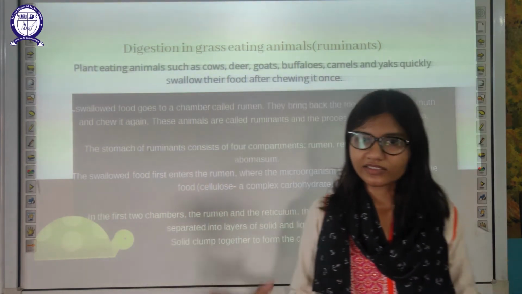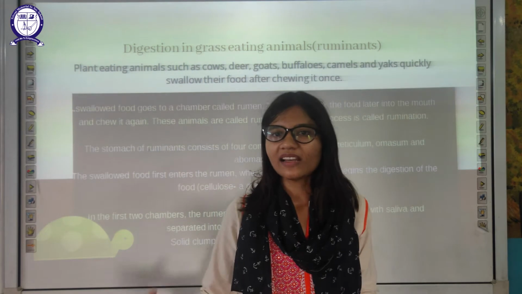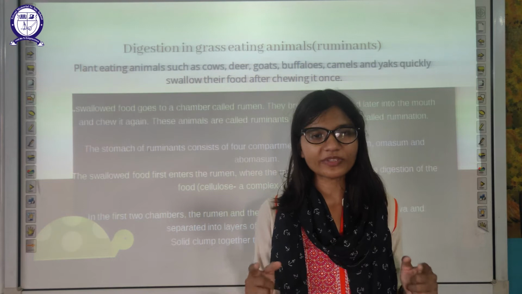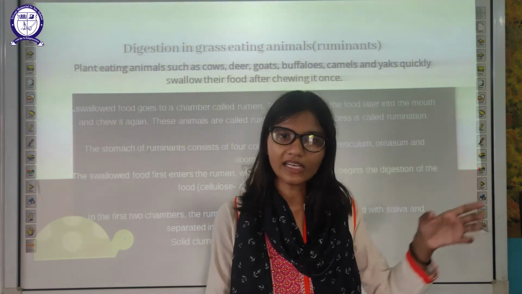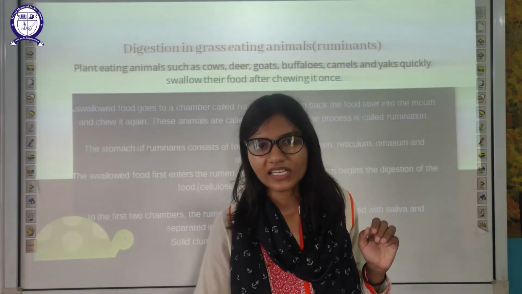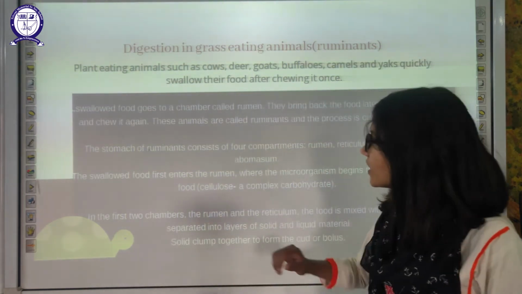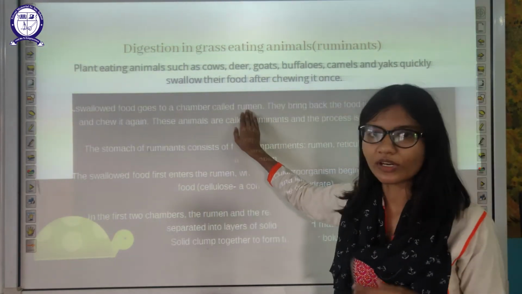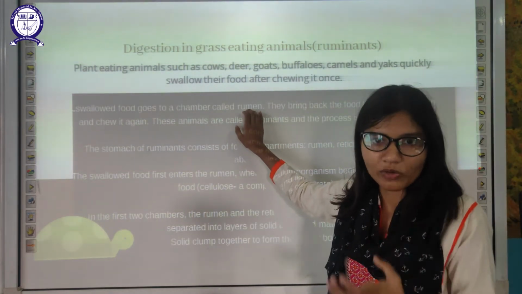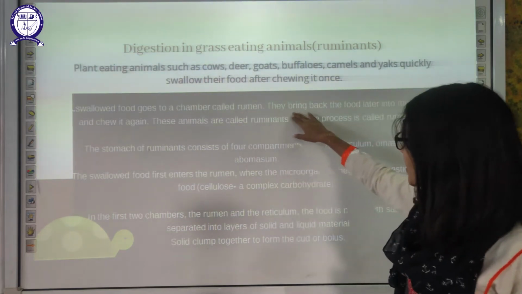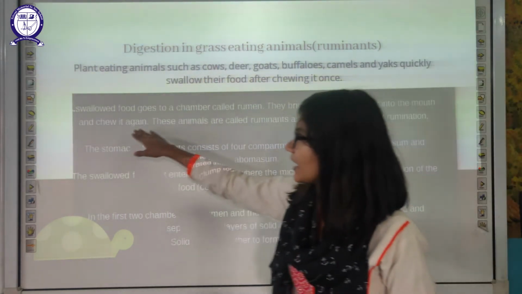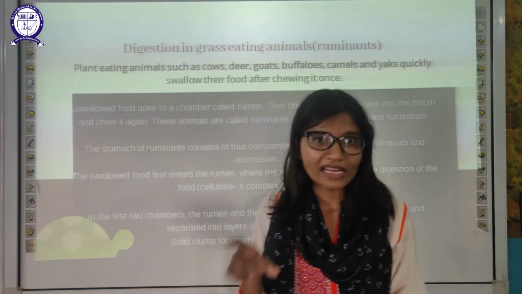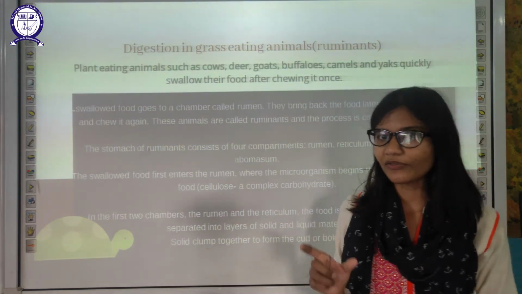The difference is that ruminants can digest grass, but humans cannot digest grass because of the absence of an organ known as rumen in humans. That organ is present in ruminants. The swallowed food goes inside the chamber known as rumen. Rumen is the first part of the stomach of a ruminant. They bring the food back later to the mouth and chew it again, and that food is known as cud.